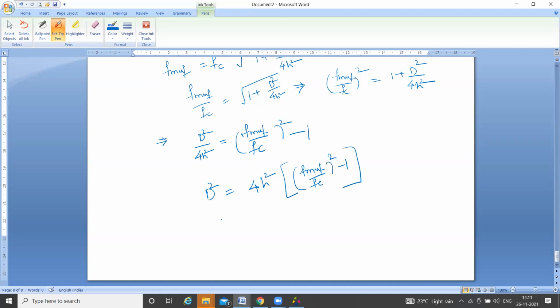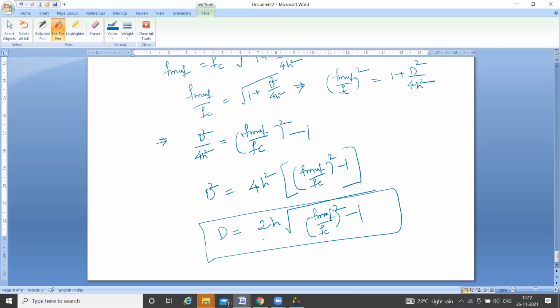Taking the root on both sides, d equals 2h times the square root of, MUF divided by fc whole squared minus 1. This is the relationship between skip distance, maximum usable frequency, critical frequency and virtual height, where d is the skip distance, fc is the critical frequency, MUF is the maximum usable frequency, and h is the virtual height. This is all about skywave propagation and their individual definitions. Thank you so much.